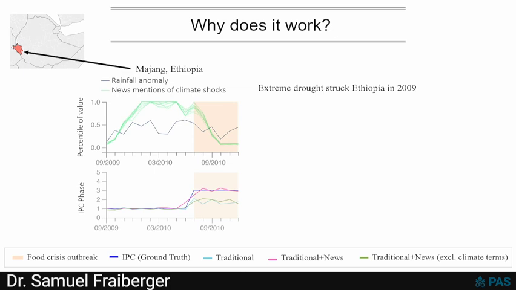there was a food crisis that was declared in that region, but that crisis was only declared in July of 2010. So if you look at the blue plot at the bottom, it shows the IPC phase that goes from a normal level 1 to a crisis level 3 in July in 2010.